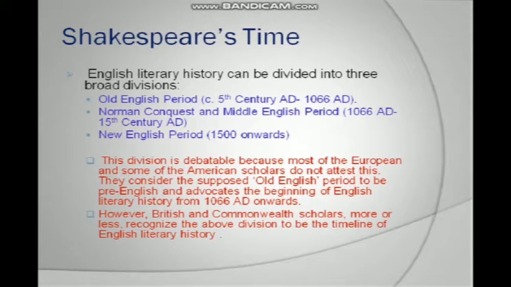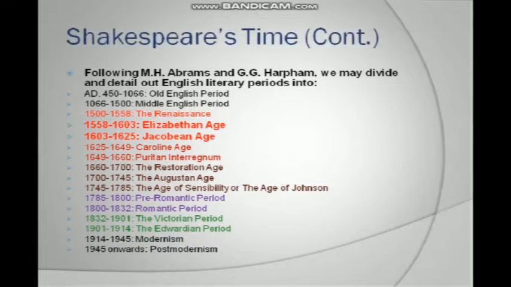This division is debatable because most of the European and some of the American scholars do not attest this. They consider the supposed Old English period to be pre-English and advocate the beginning of English literary history from 1066 AD onwards. However, British and Commonwealth scholars more or less recognize the above division to be the timeline of English literary history.